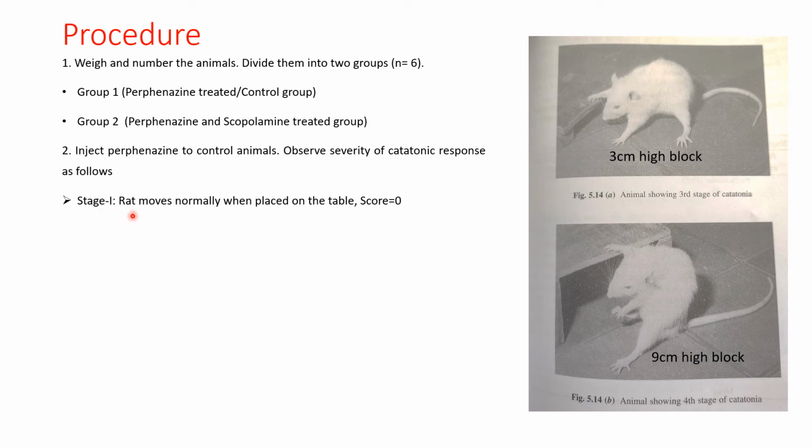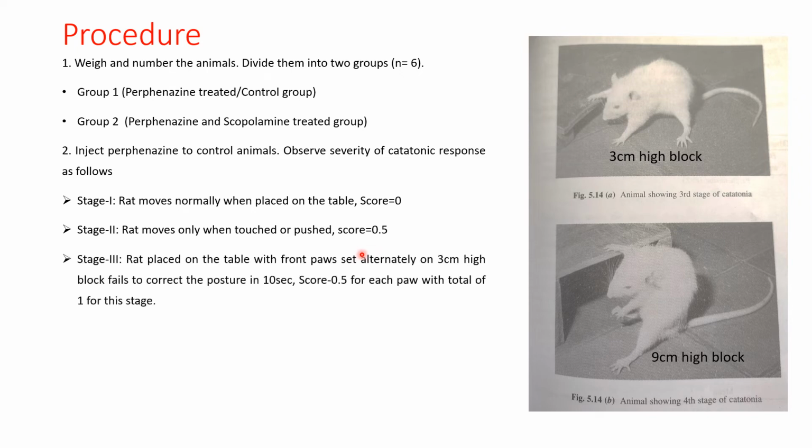Stage 1: the rat moves normally when placed on the table, then we give the score 0. Stage 2: the rat moves when touched or pushed, then we give the score 0.5. Stage 3: the rat placed on the table with a front paw set alternatively on a 3 cm high block fails to correct the posture in 10 seconds, then the score is 0.5 for each paw, with a total of 1 for this stage.